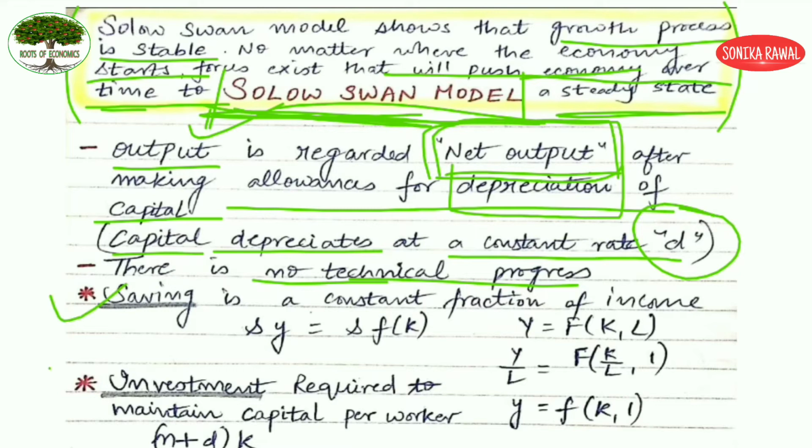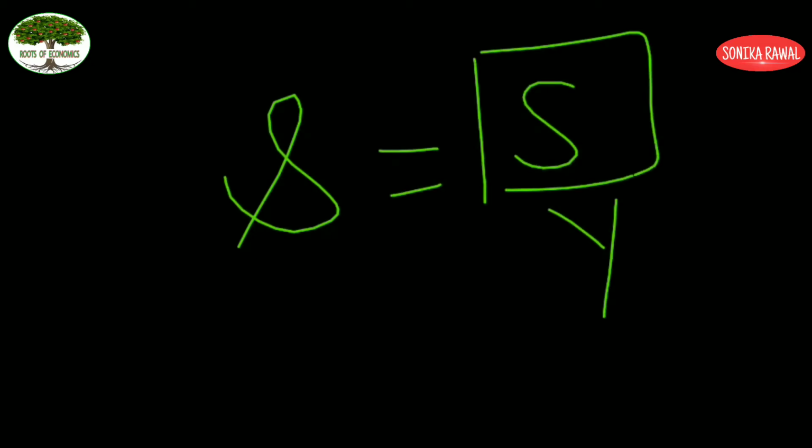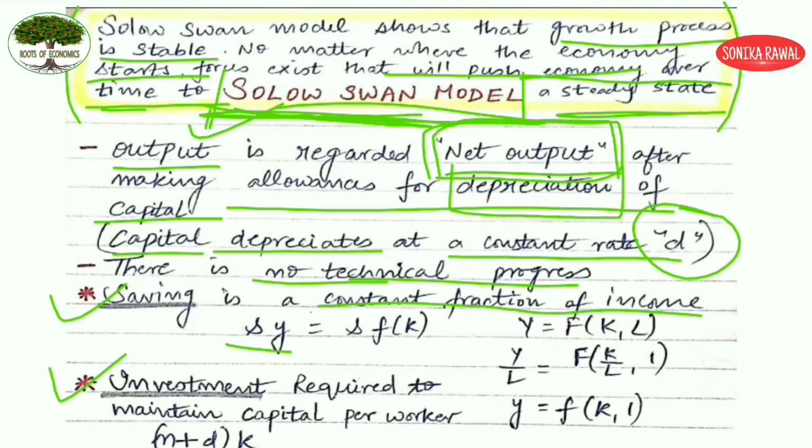Now let us talk about saving and investment. Saving, if you can recall from the basic Solow model, is a constant fraction of income. So small s was equal to S by Y. In order to calculate S, you take Y to this side, so it becomes small s into Y. That is what I have written here, small s into Y. And what was Y? Y is the continuous production function known as the neoclassical production function.